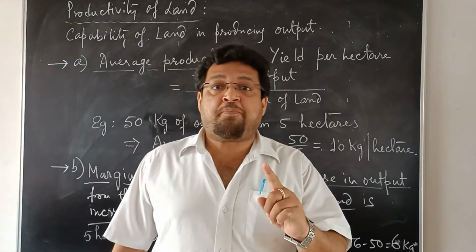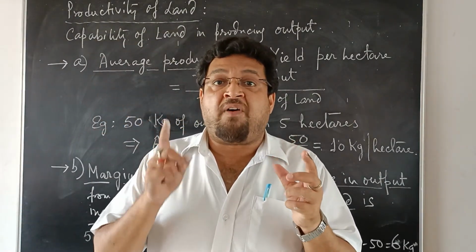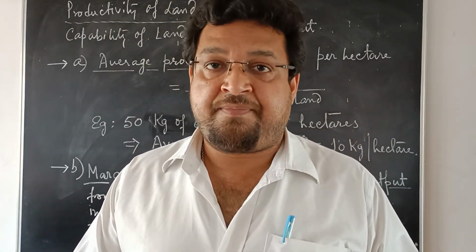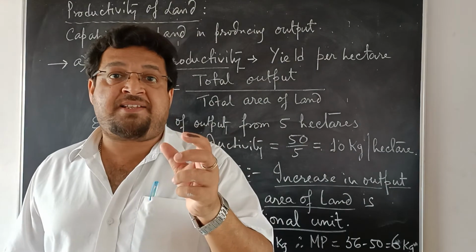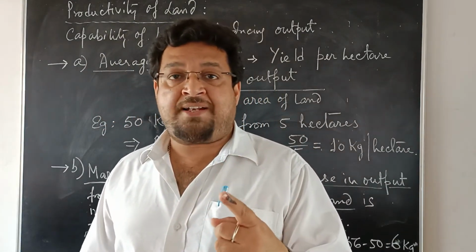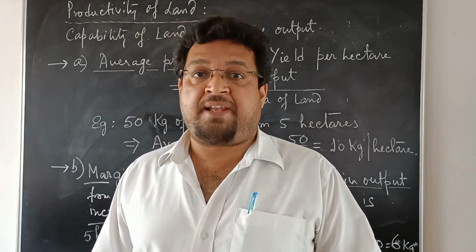So whatever amount of change in output is due to 1 additional unit change in the area of the land, that 6 kg is known as marginal productivity of land.